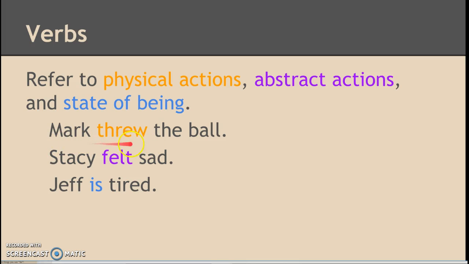So for an example, Mark threw the ball is a physical action because he's physically taking a ball and throwing it. Stacy felt sad. You can't really see her feelings, or she can't really physically feel her feelings. Sadness is more of an abstract concept, so that would be an abstract action. And then Jeff is tired. That's his state of being. That's how he feels right now. So he is tired. Or I could say I am a teacher. That describes me as a person. Or you are a student, and that would be your state of being, who you are.